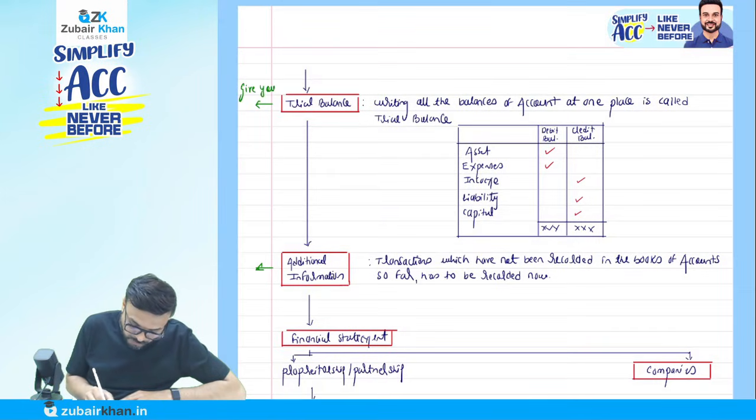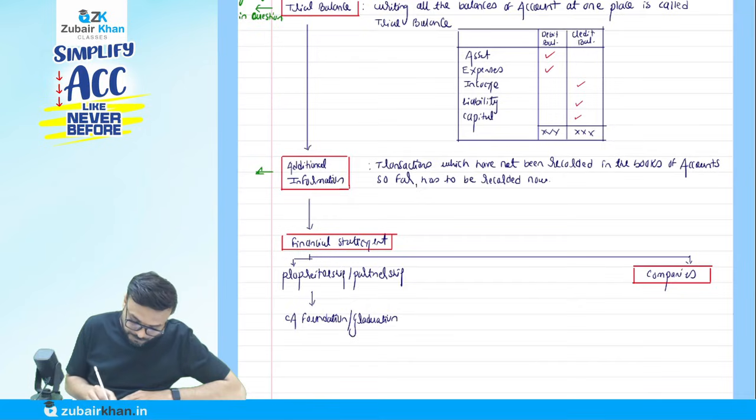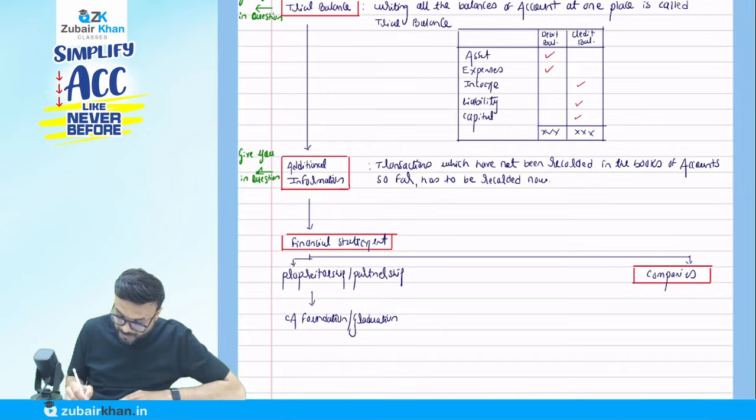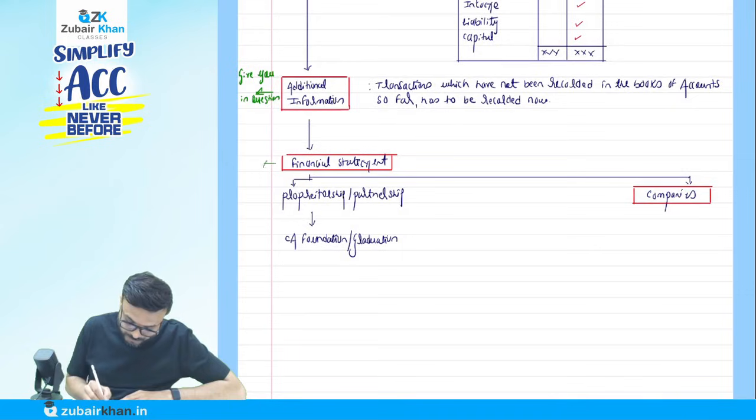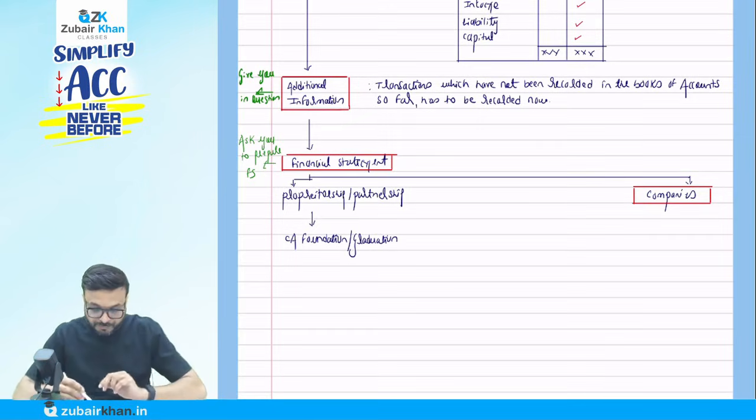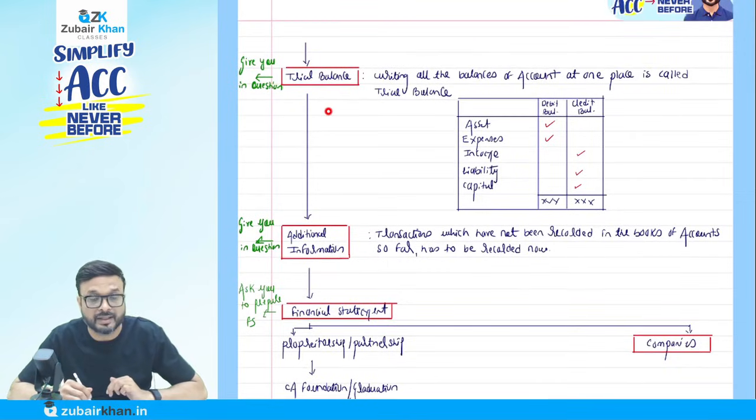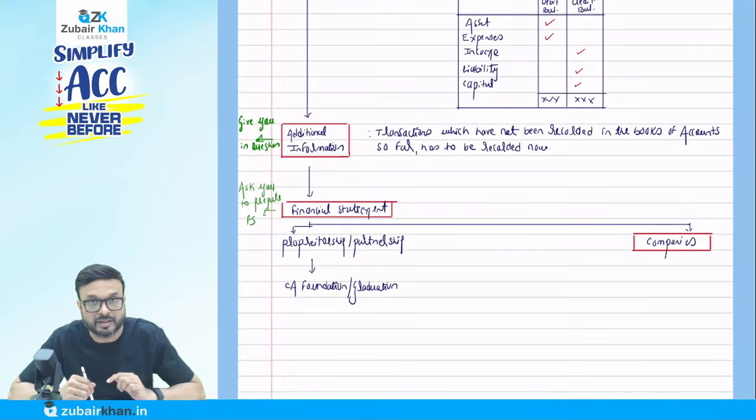They will always give you this in the question. And what they will do now is ask you to solve this. They will ask you to prepare the financial statement. So what is going to happen now? They will always give you this trial balance in the question. They will give you this additional information in the question and they will ask you to prepare the financial statement.